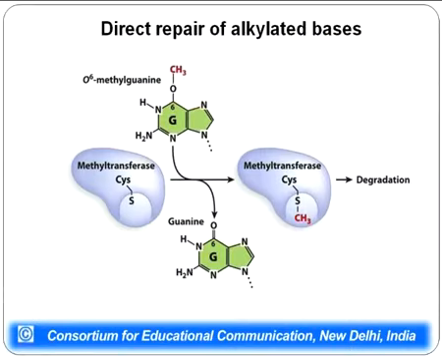Once the alkyl groups are removed and the damage has been undone, these methyl transferase enzymes will be degraded, and these degraded products will be the signal for the cell to stop expressing these particular methyl transferase enzymes.